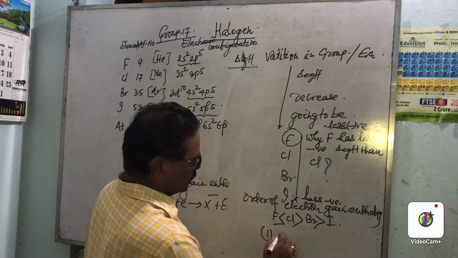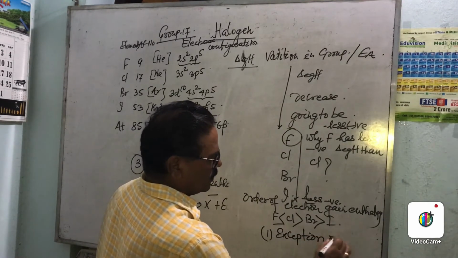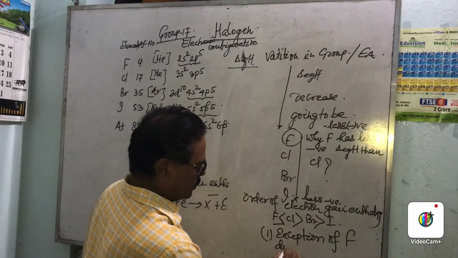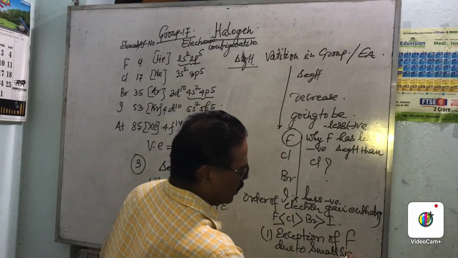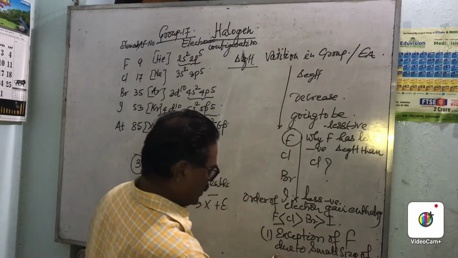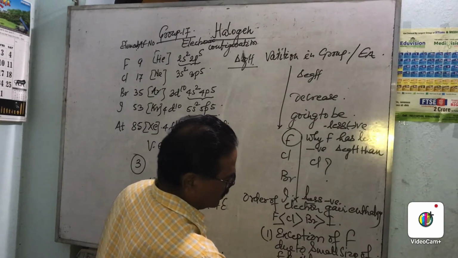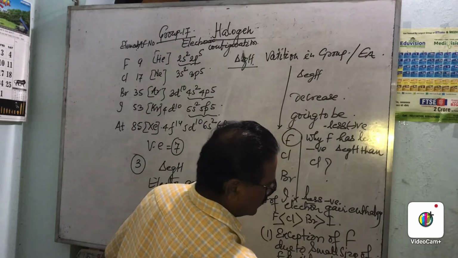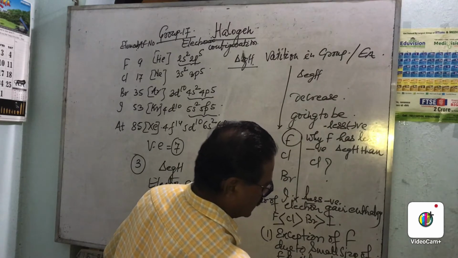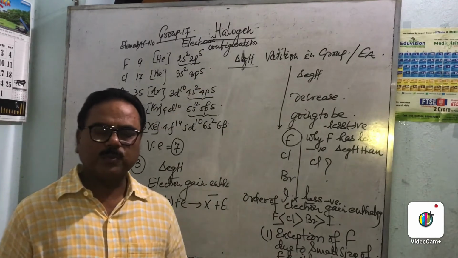The exception of fluorine is due to the small size of fluorine and inter-electronic repulsion. Why repulsion? Because the electrons are present in a compact 2p subshell.